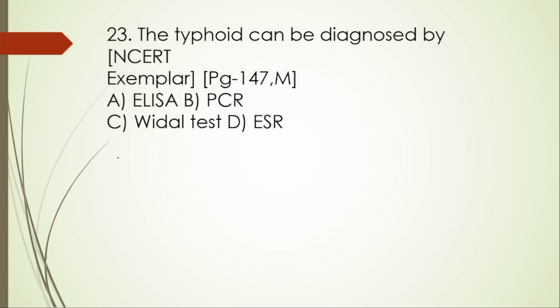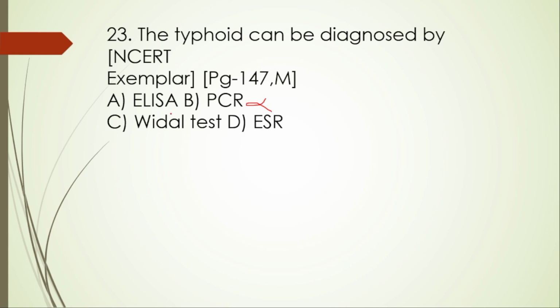23. Typhoid can be diagnosed by A. ELISA, B. PCR, C. Widal test, and then D. ESR, erythrocyte sedimentation rate. No, this one is not. And PCR, polymerase chain reaction, this one is also not. What about ELISA?